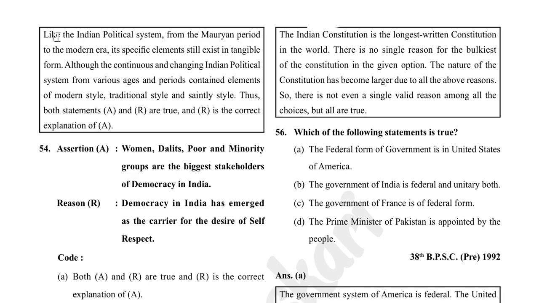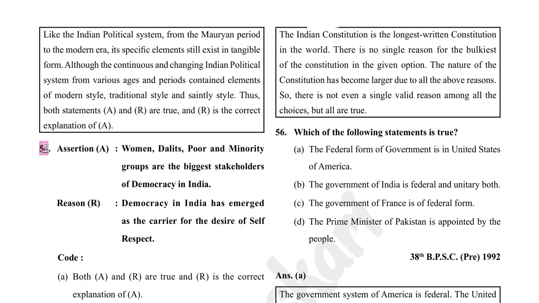From the ancient period to the modern era, the specific elements of the Indian political system still exist in tangible form. Although the Indian political system is continuous and changing, from various ages and periods it contained elements of modern style, traditional style, and saintly style.